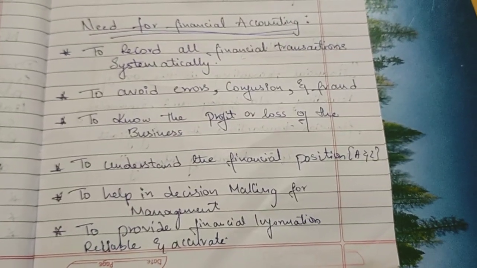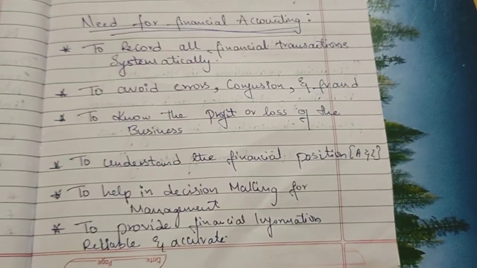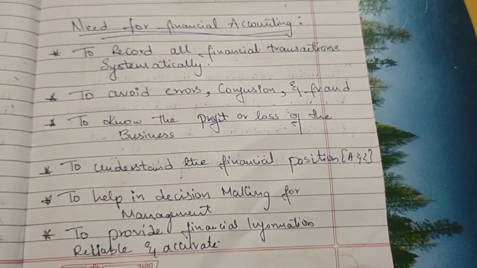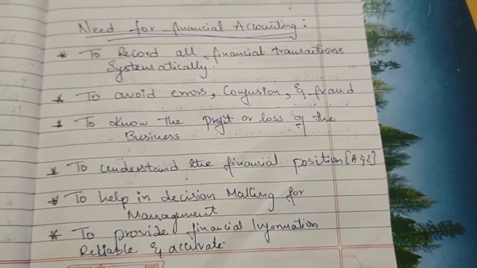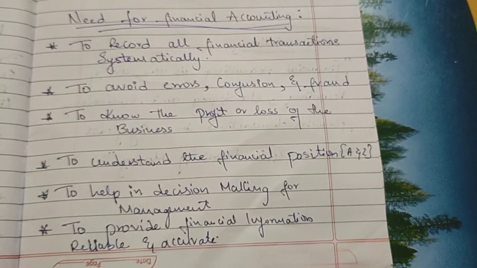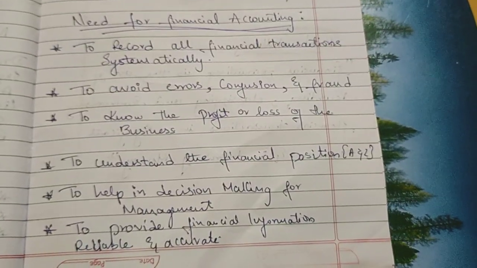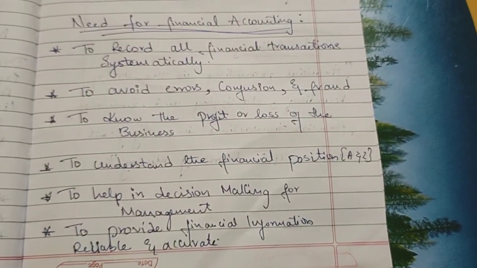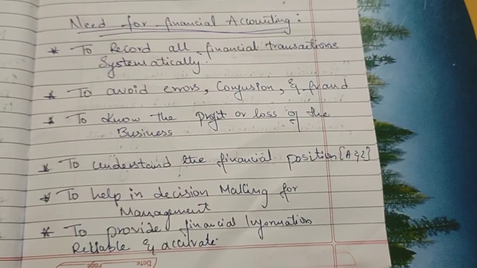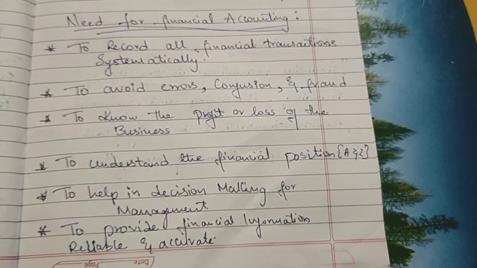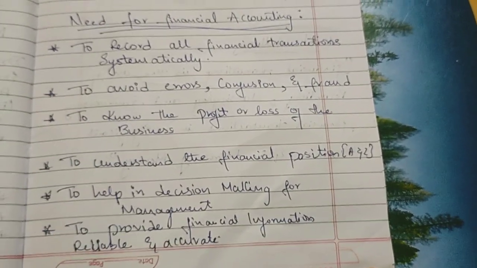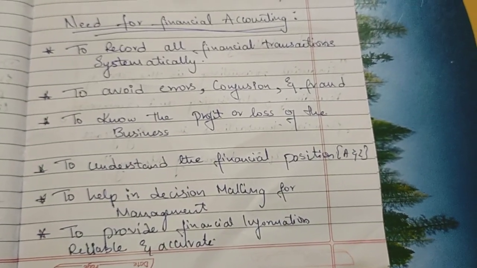To know the profit and loss of the business, to understand the financial position. Financial position is nothing but assets and liabilities. To help in decision making for management, to provide financial information reliable and accurate. As I said, it only deals with real facts and figures.